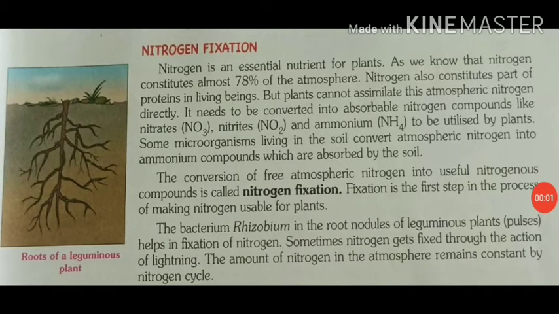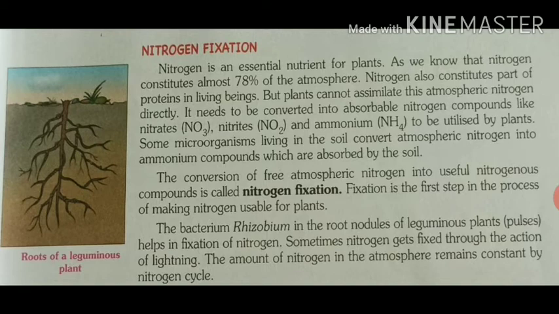So let's start the last topic of this chapter, that is nitrogen cycle. Nitrogen is needed for the formation of proteins, amino acids and nucleic acids. Why? Because proteins are made up of amino acids and amino acids are made up of nitrogen. And nitrogen is very essential for both plants and animals. Plants, they need nitrogen for protein synthesis for their growth and development.